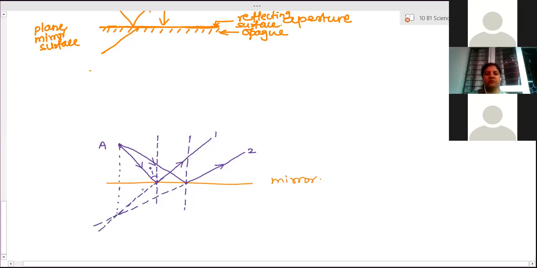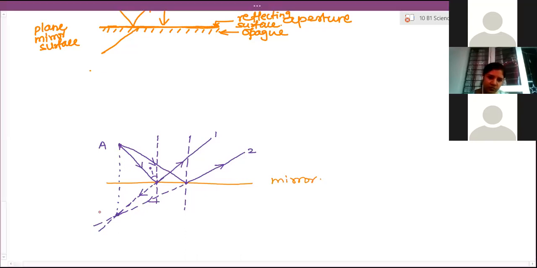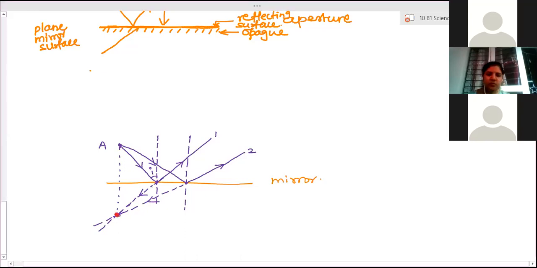So they are moving backwards this way, and they meet at this position, right? They intersect at this position. So here the image of this point A is formed. This is point A, and this is the image of A, which is A dash.